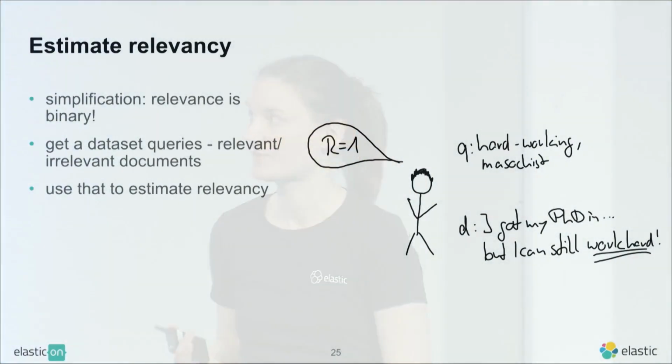So, okay. So we want to estimate some relevancy, or the probability of relevancy. And we'll start off with a simplification. So we say relevance is binary. It's either 1 or it's 0. Okay? And note that this doesn't mean that we cannot order our documents. What we're trying to do is estimate the probability that the relevancy is 1. Right? And this is still a float, and we can still order by that. So that's the basic idea.